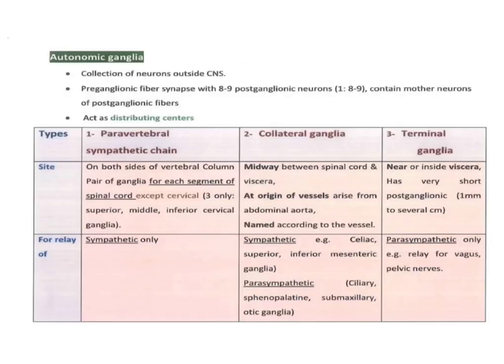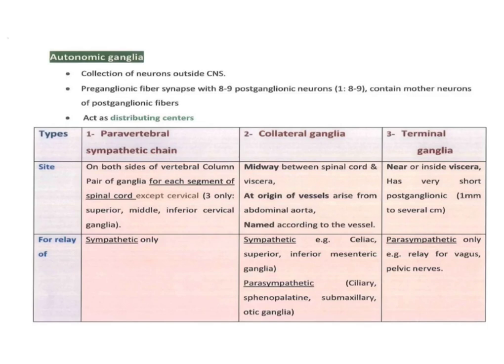Autonomic ganglia are collections of neurons outside central nervous system. Preganglionic fiber synapses with 8 to 9 postganglionic fibers, so they act as distributing centers. There are three types of ganglia. The first type is paravertebral ganglia, its other name is lateral ganglia or sympathetic chain. Its site is near to origin and away from organ, so the preganglionic fiber is short, but the postganglionic fiber is long, and it is special for sympathetic nervous system only.